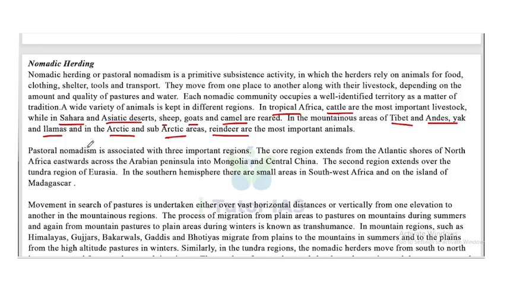Now, pastoral nomadism is associated with three important regions. The core region extends from the Atlantic shores of North Africa eastward across the Arabian Peninsula into Mongolia and central China. The second region extends over the tundra region of Eurasia. In the southern hemisphere, there are small areas in southwest Africa and on the island of Madagascar.